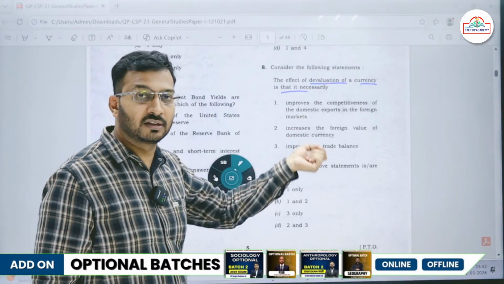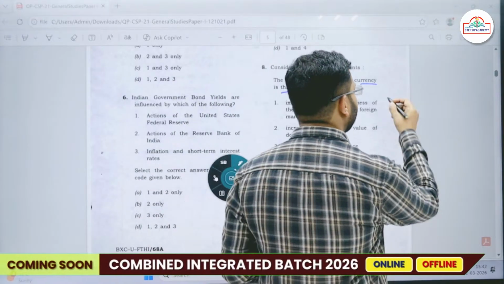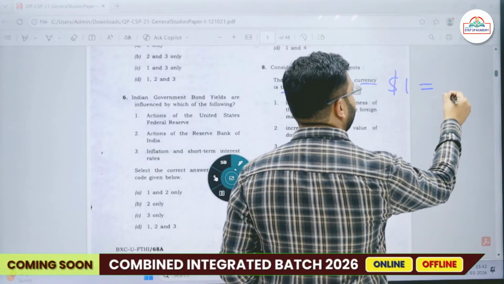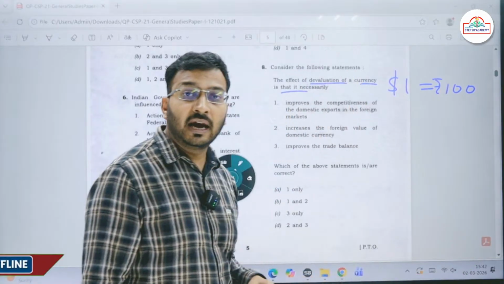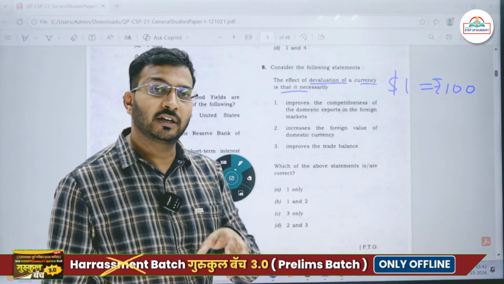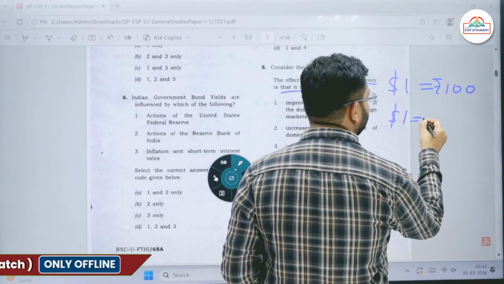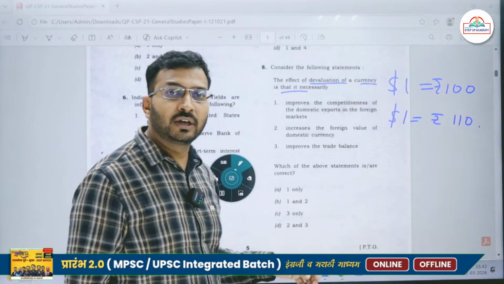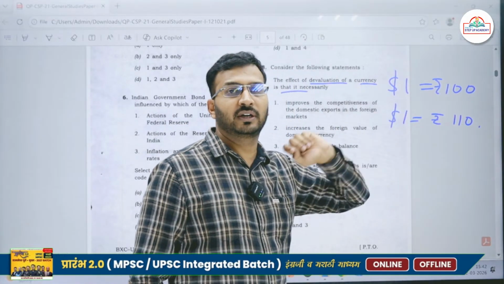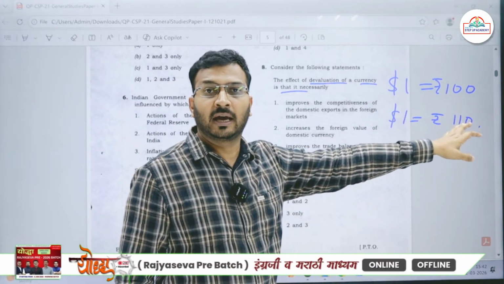It necessarily, okay, if you are devaluing your currency. Let's say for example, India's exchange rate with the dollar is running at 100 rupees, okay, 100 rupees, and India is purposefully devaluing its currency, and India is saying now $1 is equal to, let's say, rupees 110. Okay, so India is purposefully devaluing its currency. As a result of this devaluation, what happens?